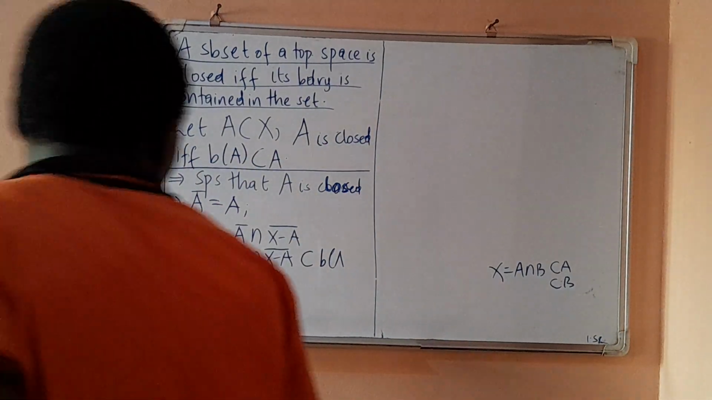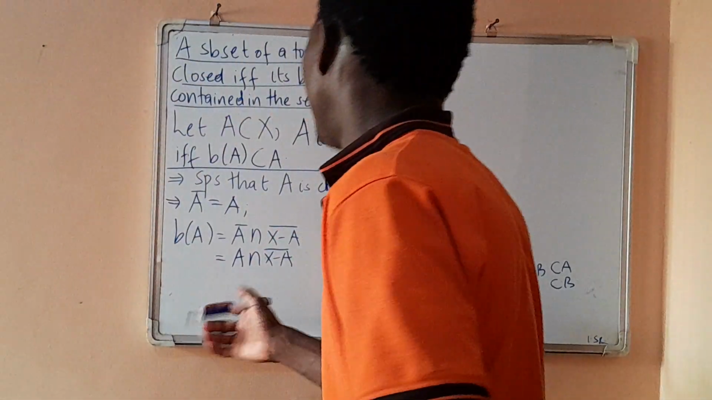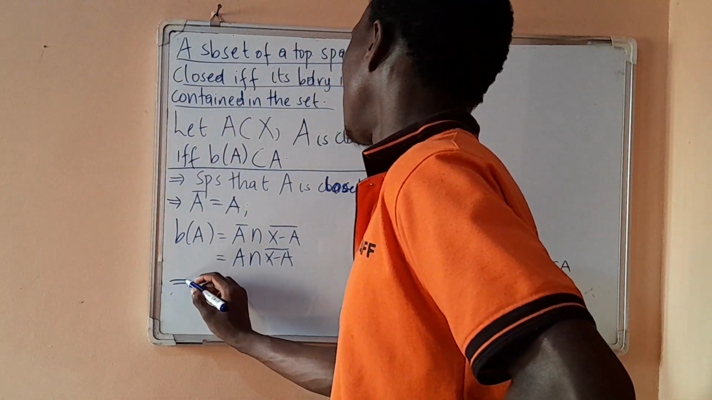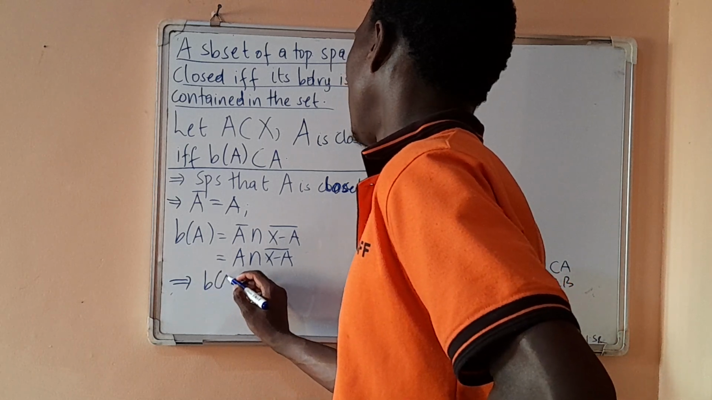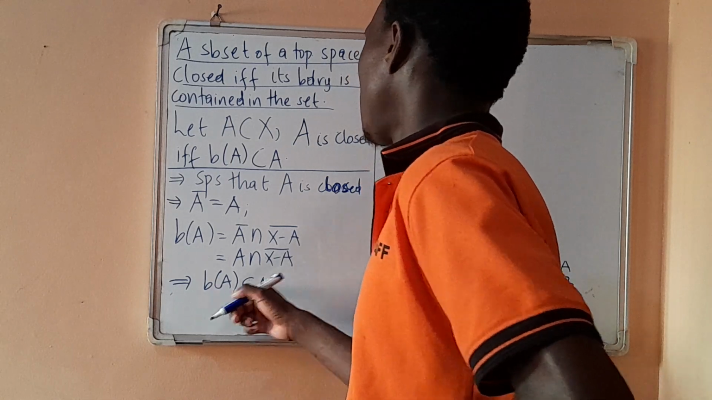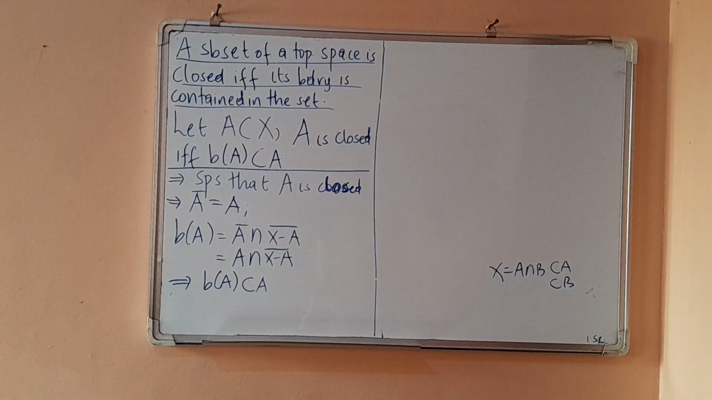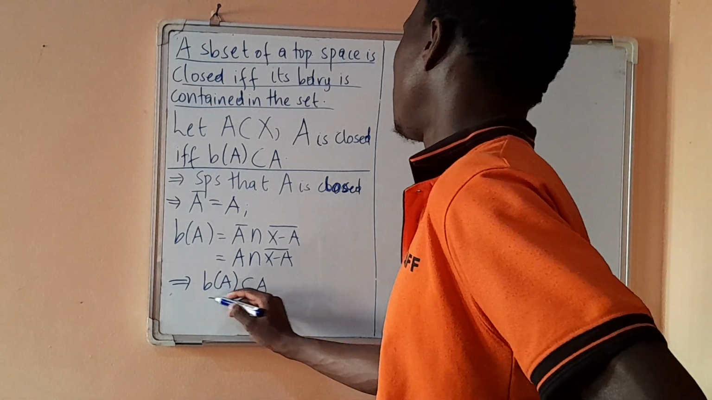Sorry, the boundary is the intersection. So this implies that the boundary of A is a subset of A. The intersection is always a subset of each of the two sets. So we have proved the forward direction.